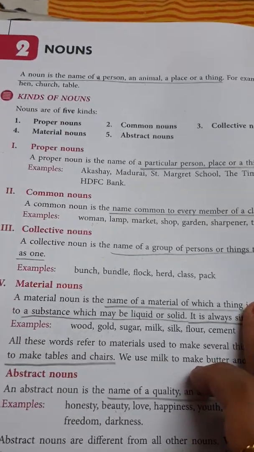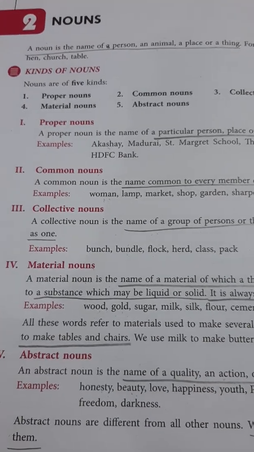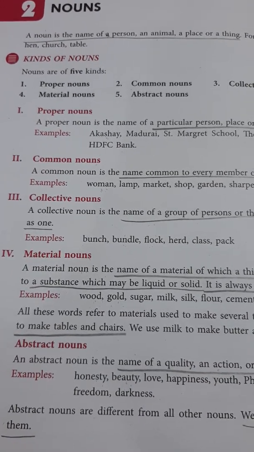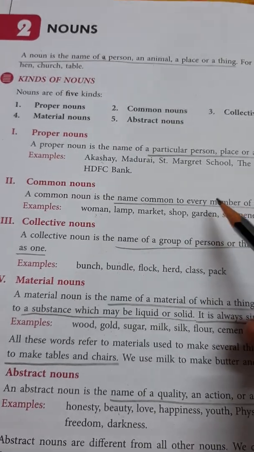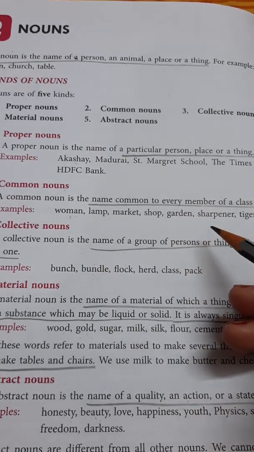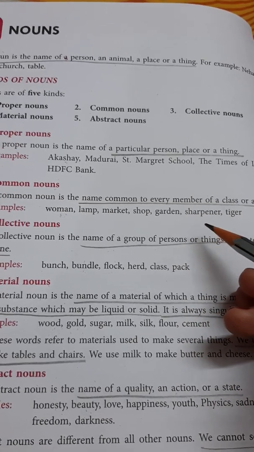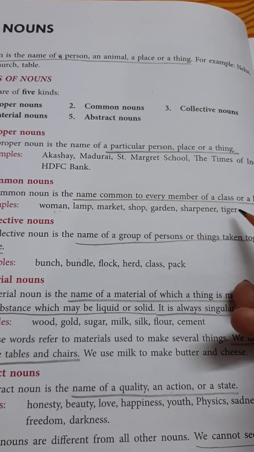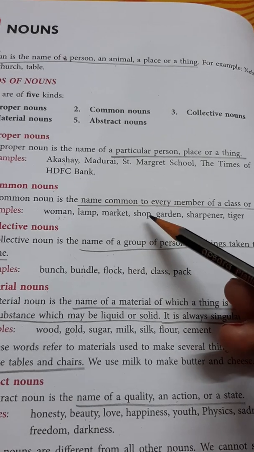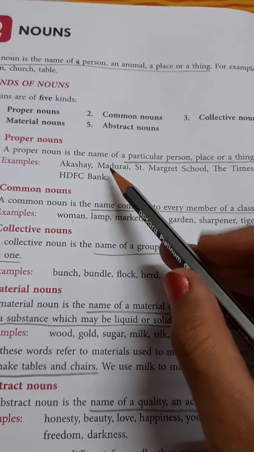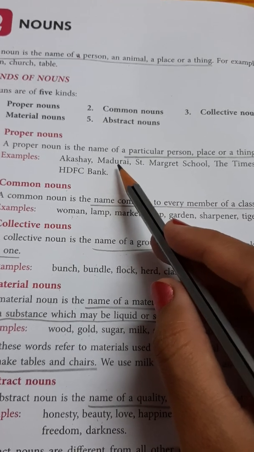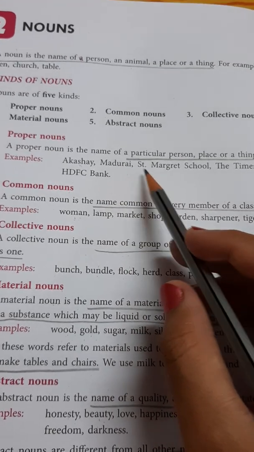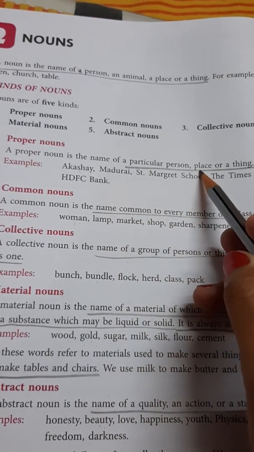Now come to the next topic, that is kinds of nouns, or we can say types of nouns. So there are 5 types of nouns. The first one is proper nouns. What are proper nouns? Proper nouns are basically the names of particular persons, places, or things. For example, if I take a name of a place, like I take India. India is the name of our country. Then India will be a proper noun.